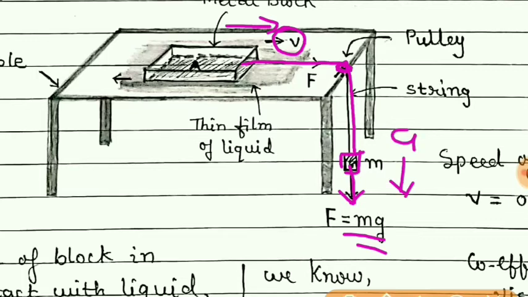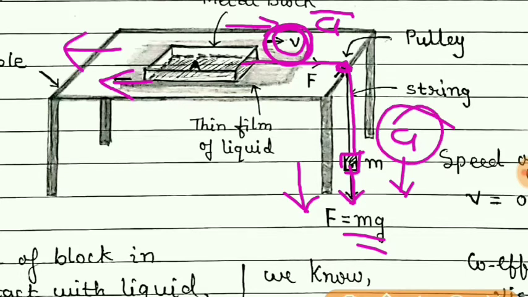So here even this block should accelerate, but actually here there will be a viscous force which will oppose the motion of this block. So here as the block moves with the constant velocity, we can say that this downward force and the viscous force must be equal, and so there is no acceleration. And if there is no acceleration, velocity will remain constant.